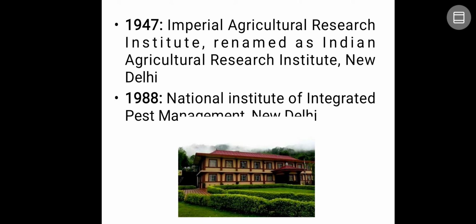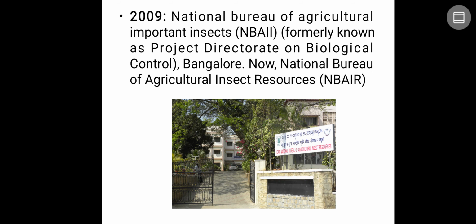Next, in the year 1988, the National Institute of Integrated Pest Management was established in New Delhi. Earlier it was called the National Centre for Integrated Pest Management, NCIPM, but currently it is called NIIPM. Okay. Next, in the year 2009, there was the establishment of PDBC. Of course, earlier it was AICRP on Biological Control.